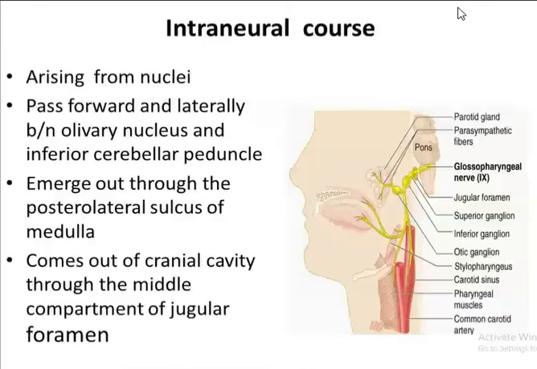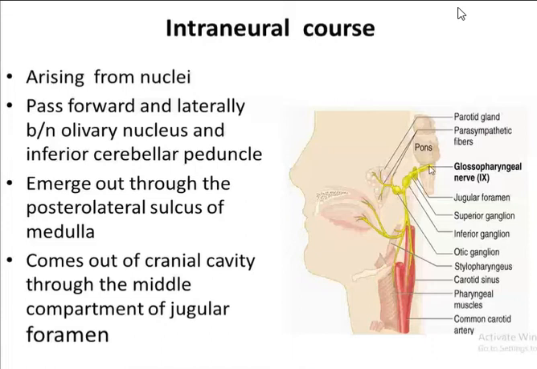Now coming to its course within the brain, the intramedullary course. So after its exit from the nucleus here, it passes forward and laterally. Okay, so this is the glossopharyngeal nerve. It passes forward and laterally between the olivary nucleus and the inferior cerebellar peduncle. Then it emerges out. So here you can see the glossopharyngeal nerve emerging from the posterolateral sulcus of the medulla.